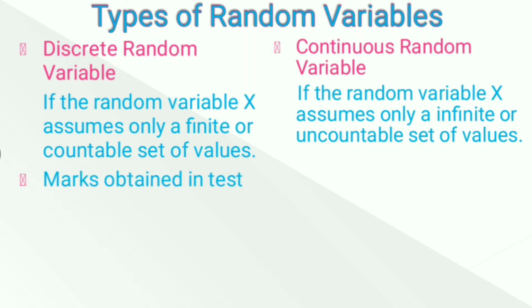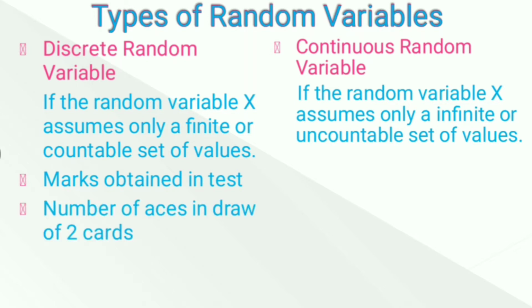Suppose we are looking at the marks of certain students in a class test, and that class test is of 10 marks, so students will have marks between 0 to 10. So it will have particular values only: 1, 2, 3, 5, 6, right? So it has only a finite and countable set of values. So such a kind of random variable is a discrete random variable.